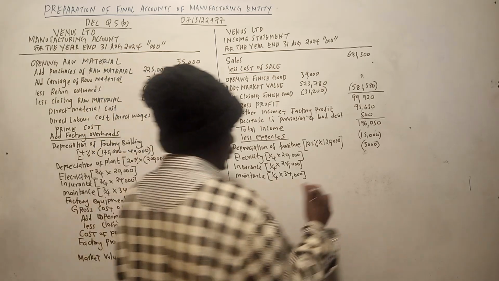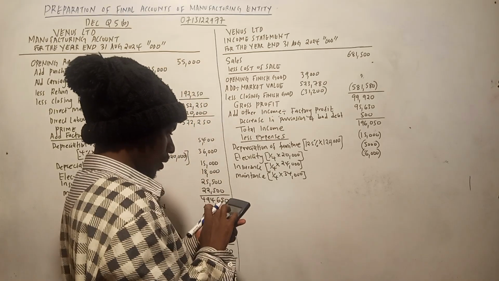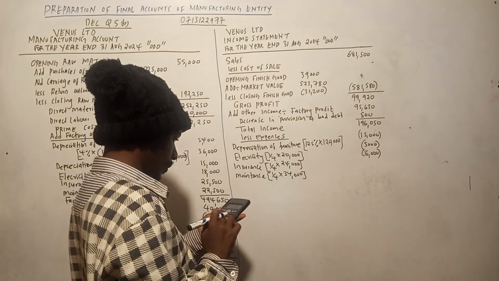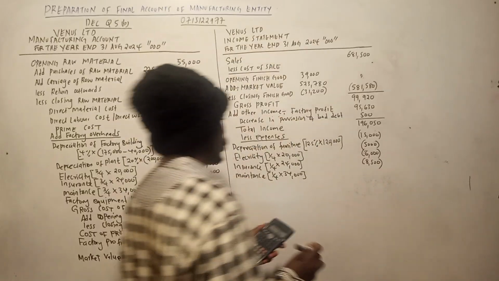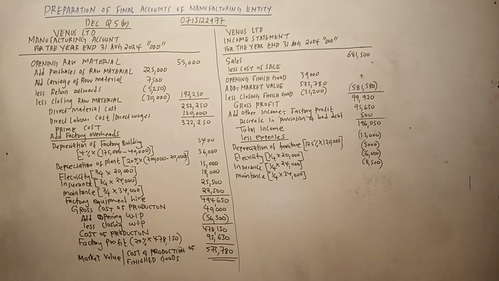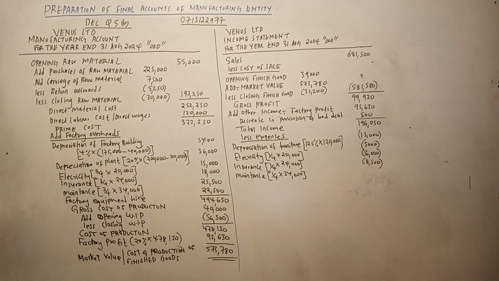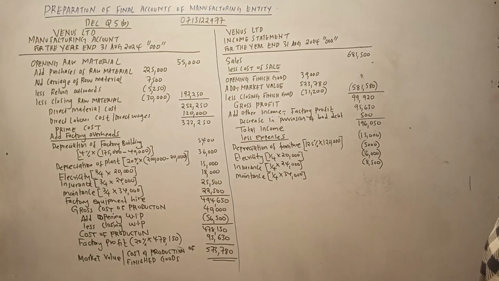24,000. 6,000, we less. Then 34,000. 8,500. So hiyo tumemaliza hivyo. So tukishafanya maintenance, tukishafanya the one for depreciation, electricity, insurance and maintenance. Now we can go to additional information to our total balance. So let's go to our total balance.